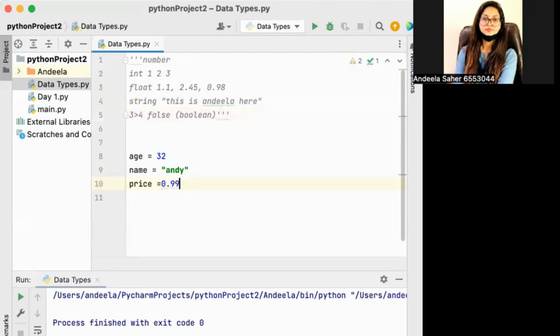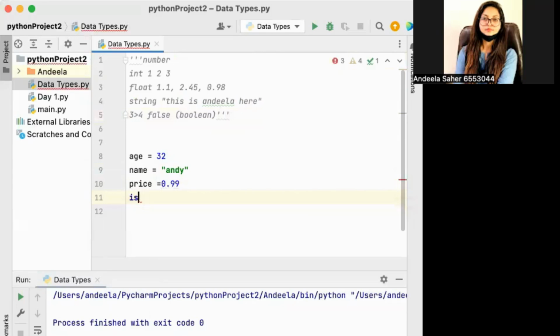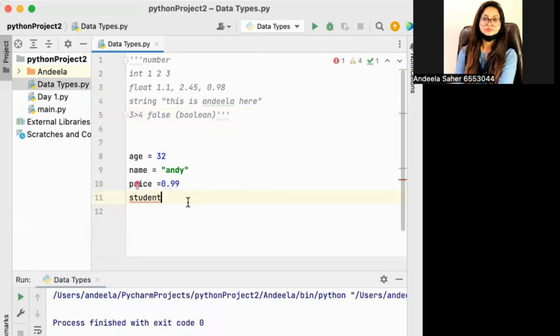Okay, so let's make a boolean type. In boolean type, I can write, if I'm talking about myself, student, for example. So I am writing, yes, I am a student, so I am writing here True. These are the variables and I am assigning them some values here, as you can see in front of you.